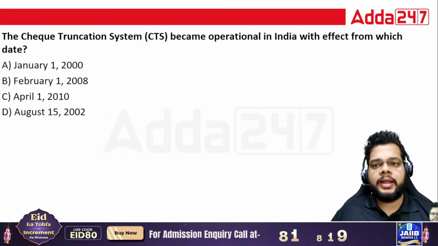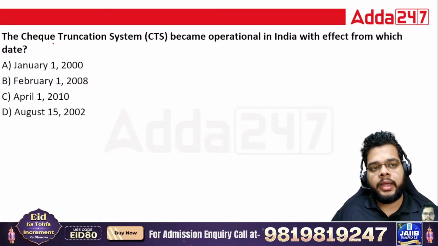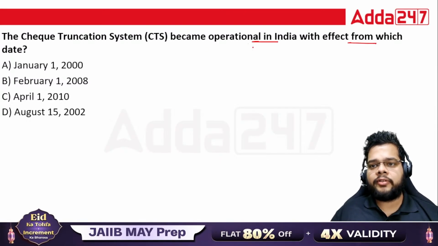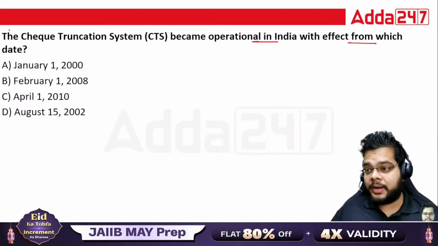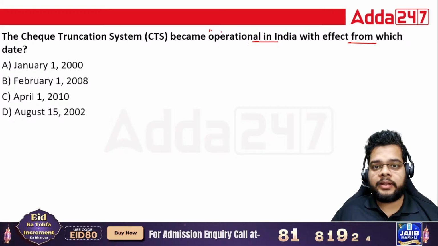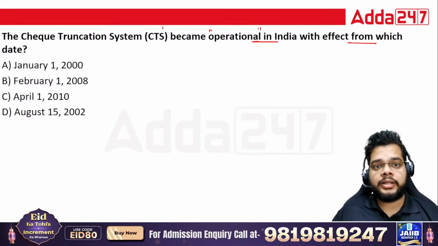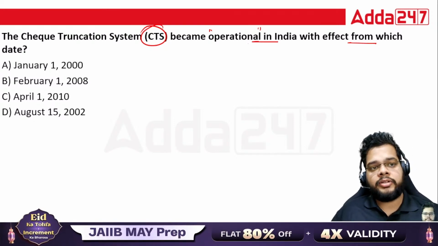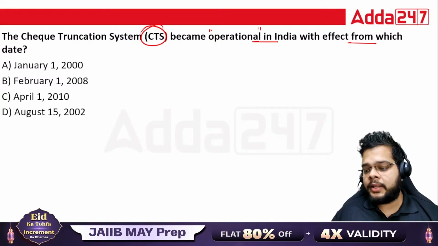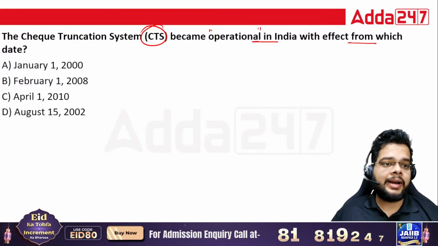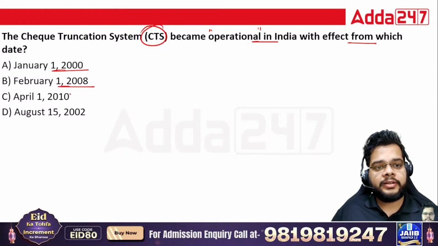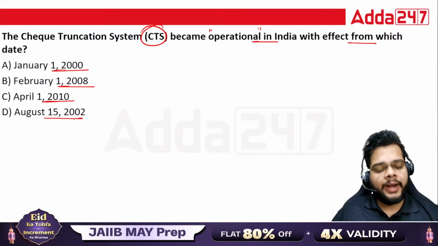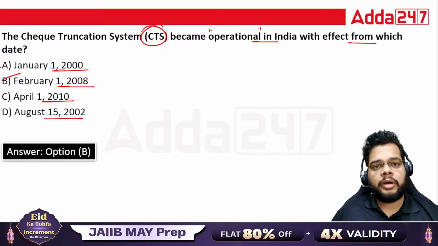Now let's talk about the next topic, that is your CTS. The Cheque Truncation System has become operational in India with effect from which date? Operational. Fine, always remember the keywords. When the operation started, when we started using the CTS, not the date when the idea came or was introduced. No, you need to tell me the exact date when it became operational in our country. 1st Jan 2000, 1st Feb 2008, 1st April 2010, or 15th August 2002. The right answer is option B, 1st Feb 2008.